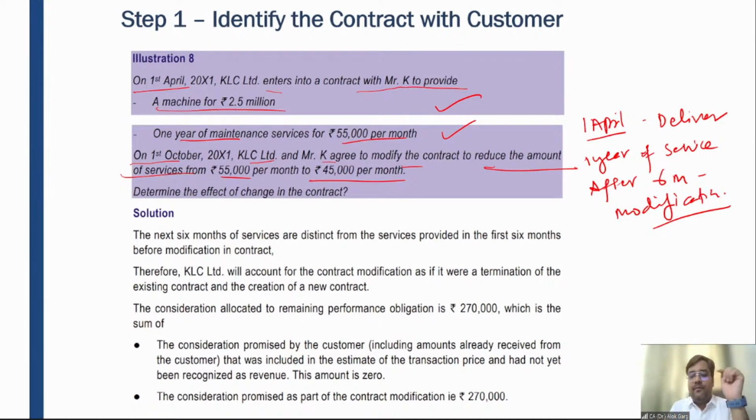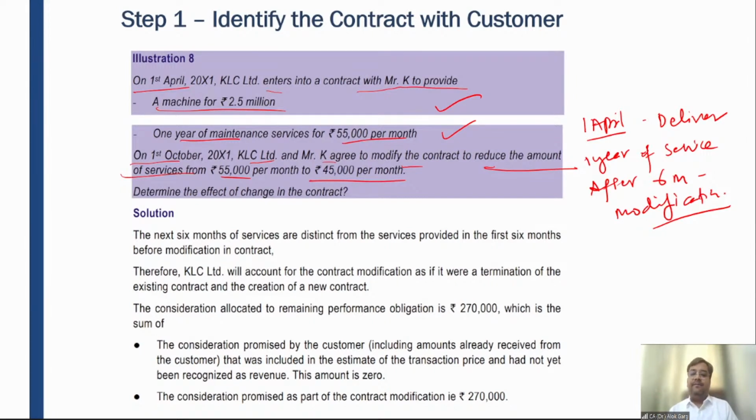So friends, tell me whether the services provided before modification are different from the services provided after modification. For example, if there is a security guard with whom you have contracted to avail the services for 1 year, and the security guard has given you services for 6 months, and now he has to serve you for the balance period of 6 months.